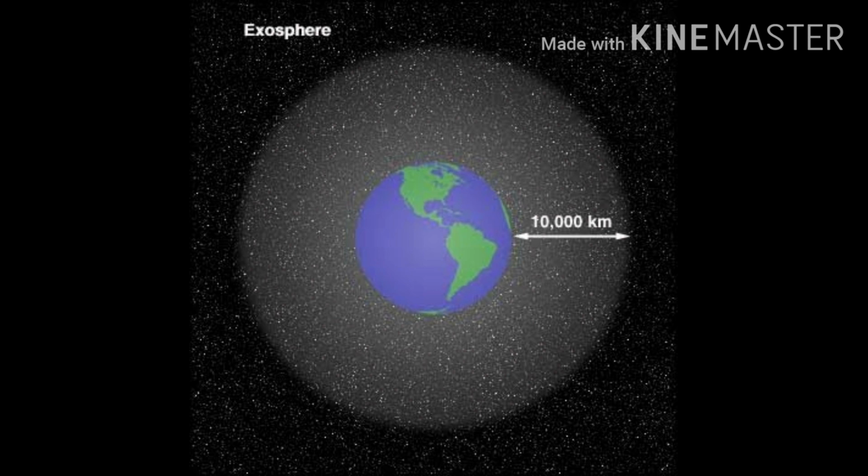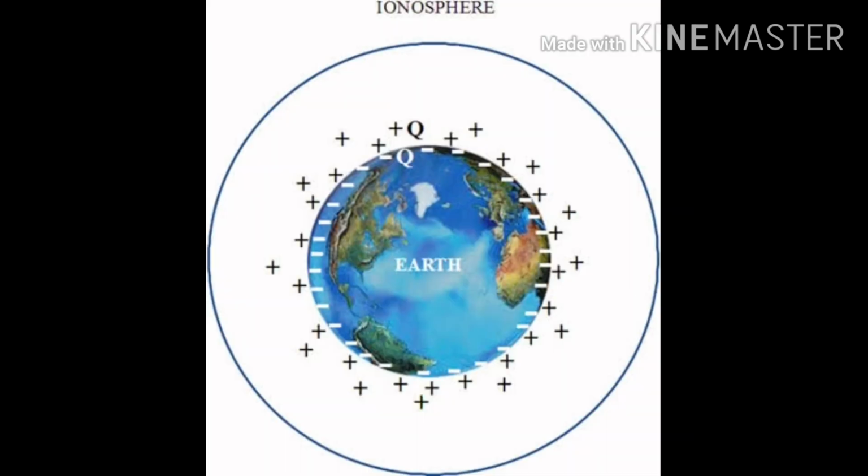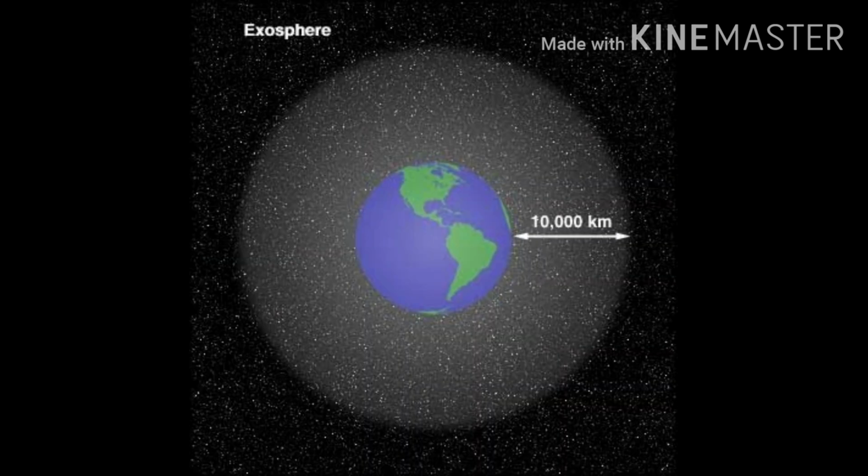There is a layer in the atmosphere in which the molecules of the atmospheric gases are broken into charged particles called ions. This layer is called ionosphere. It reflects or sends back radio waves towards the earth and thus helps in radio transmission. The ionosphere starts at about 50 km and extends to about 1000 km above the Earth's surface.